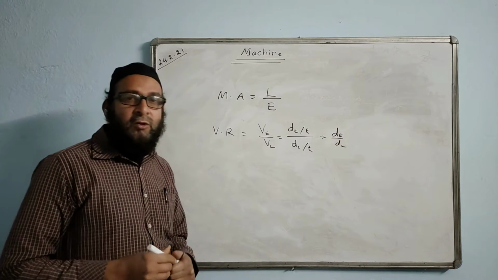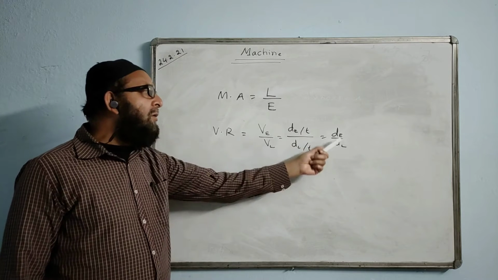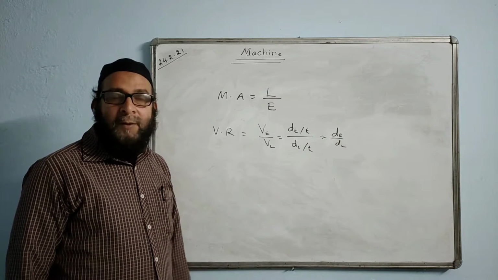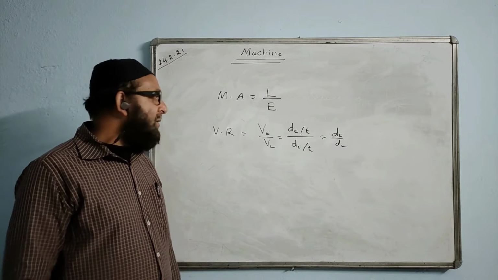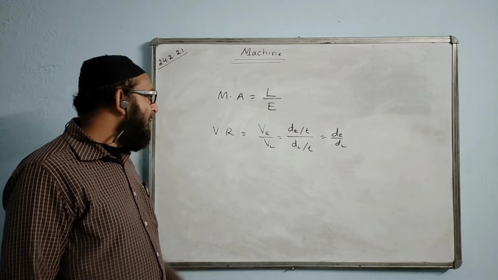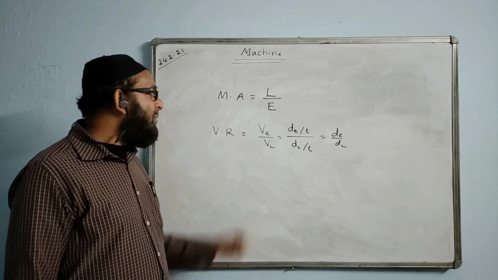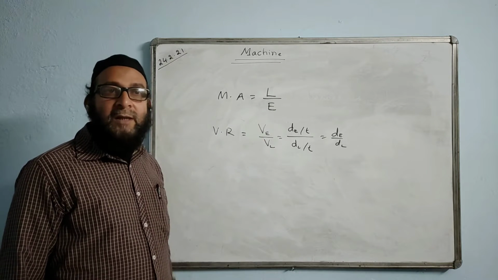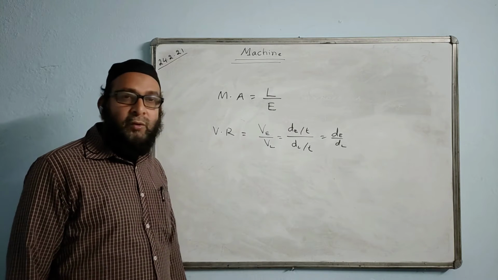That is, velocity ratio has got two formulas: velocity of effort to the velocity of the load, or distance moved by the effort to the distance moved by the load, or displacement of the effort to the displacement of the load, in simple language. Velocity ratio also has got no unit. Why no unit? Because it is the ratio of two similar quantities. The unit of both the quantities is the same, that's why they cancel each other. Ultimately, it has got no unit.